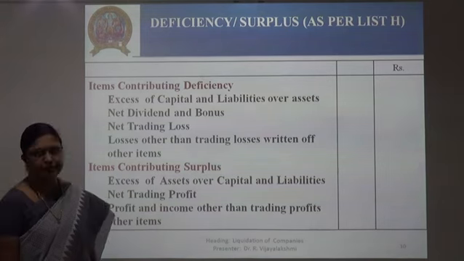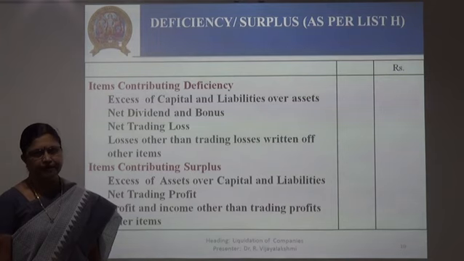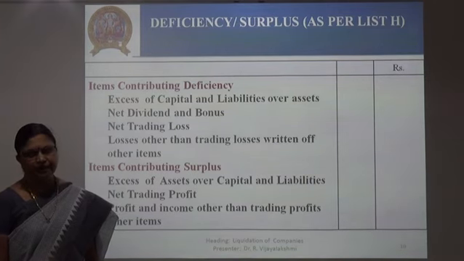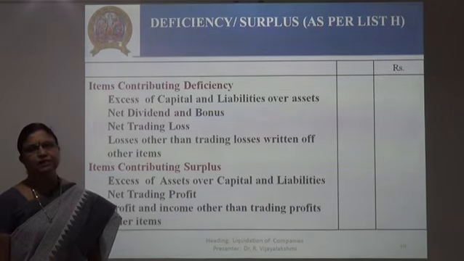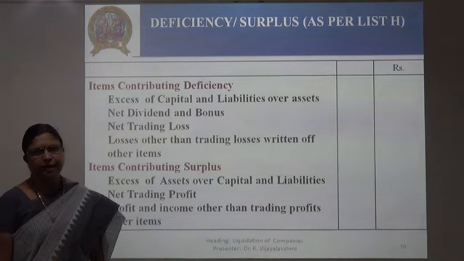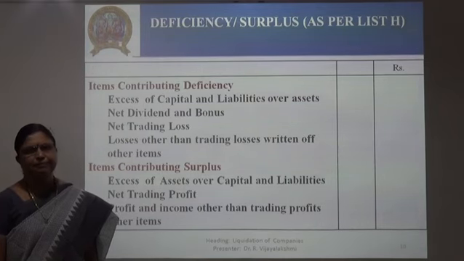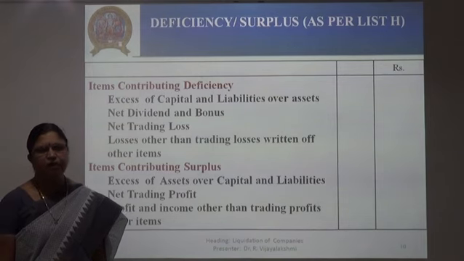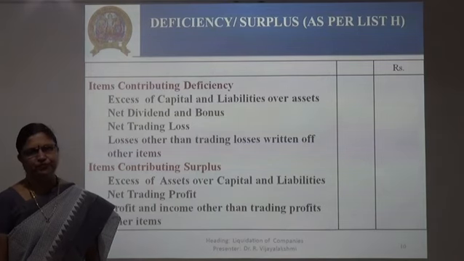After preparing this statement of affairs, it should be handed over by the liquidator of the joint stock company to the Registrar of Companies within 21 days, and the maximum time the liquidator can ask for from the Registrar of Companies is 3 months. So within 3 months, all these processes are to be over, and after the notice is given by the court of law to the company, the company is deemed to be dissolved, and thereafter there is no legal existence of the company.